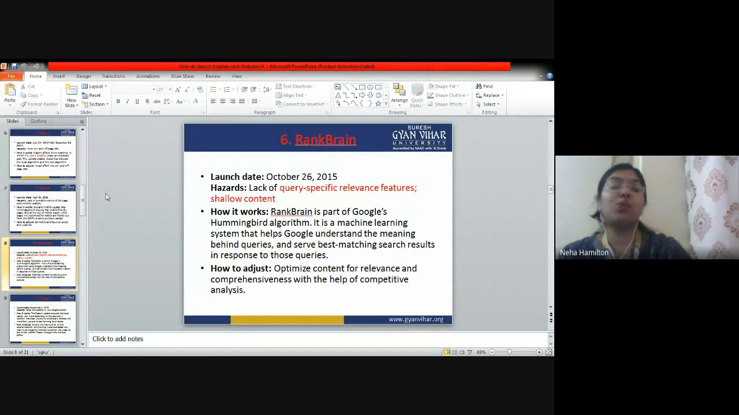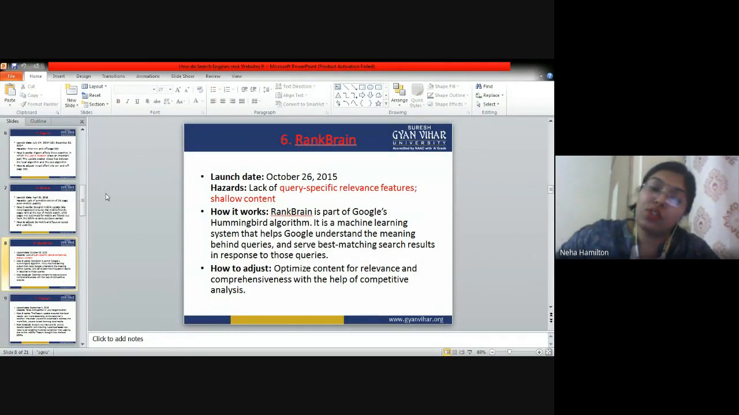Next part of Google algorithm is called RankBrain. So when was it launched? RankBrain was launched on 26th of October 2015. What are the hazards? Lack of query specific relevance features or shallow content. RankBrain is a part of Google's Hummingbird algorithm, and it is a machine learning system that helps Google understand the meaning behind the queries and serve best matching search results in response to those queries.